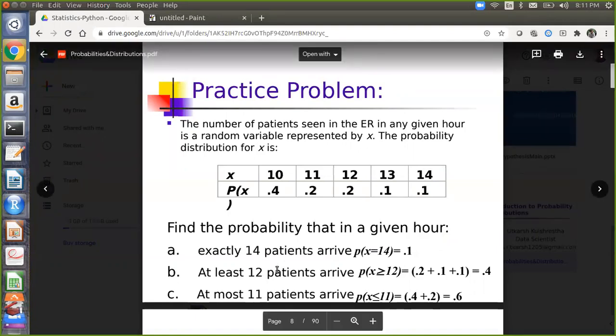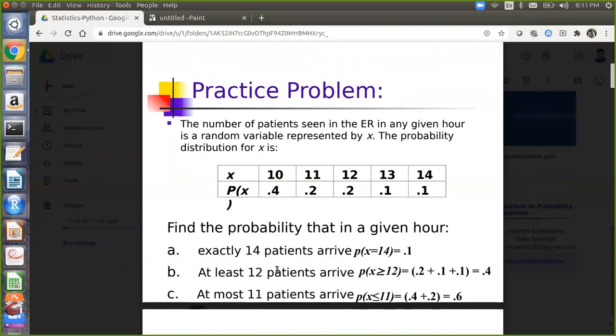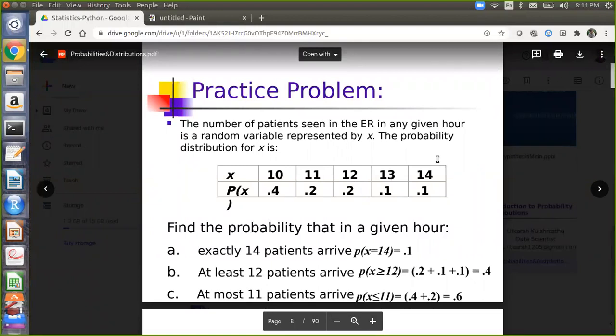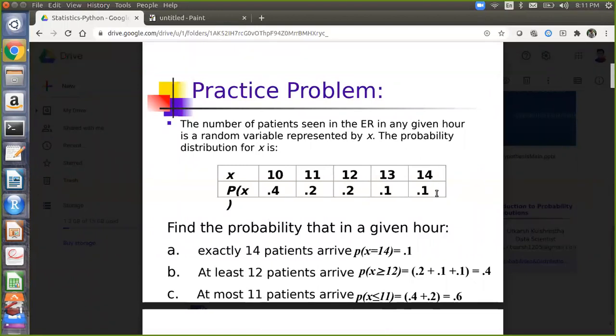Now, at least 12 patients will arrive. At least means at least 12 patients should come. More than 12 can also come, but at least a minimum of 12 should occur. So it will be the probability of x greater than or equal to 12. For 12, 13 and 14, 0.2 plus 0.1 plus 0.1, so 40% is the probability that at least 12 patients will arrive at any given point of time.